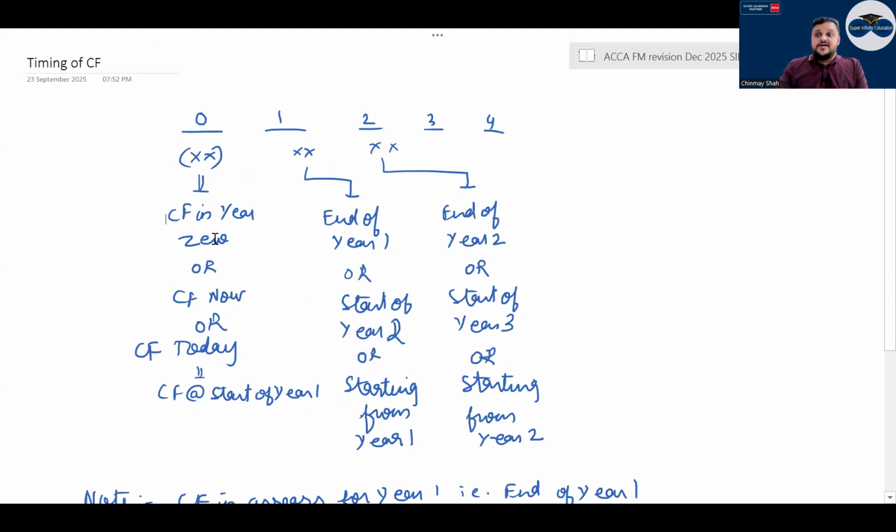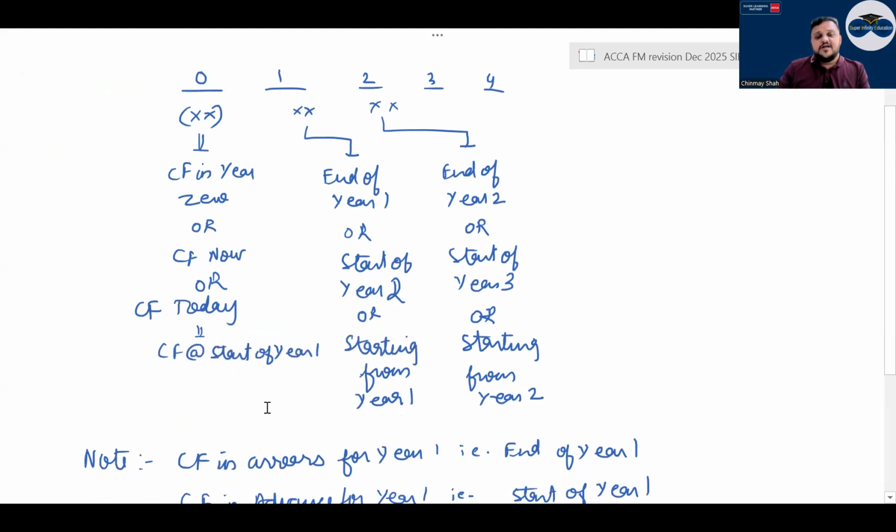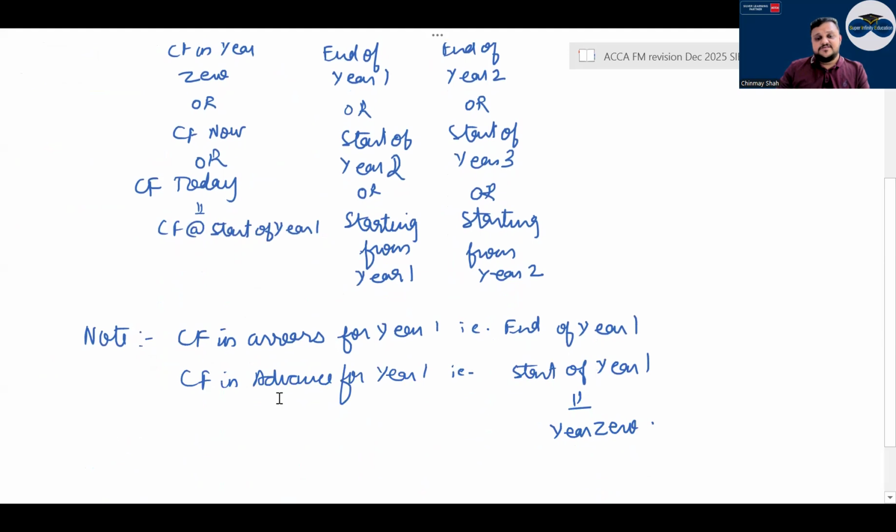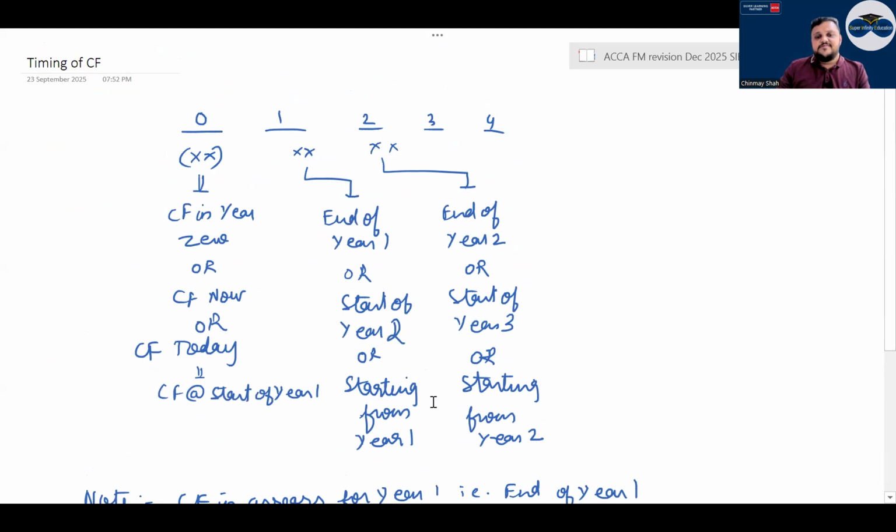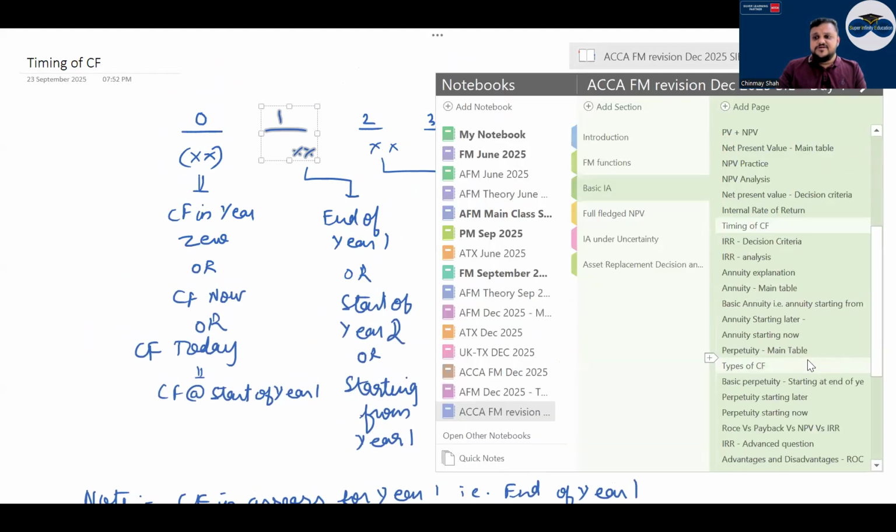Now, whenever going ahead, you have a cash flow in year 0. It can be given as cash flow now, cash flow today, or cash flow at the start of year 1, which will also be considered as year 0. Or it could also be cash flow received in advance in year 1. Cash flow in advance for year 1 means the start of year 1. Correct? End of year 1, start of year 2, or starting from year 1. So whenever I say year 1 cash flow, it will always be at the end of the first year. But if I say in year 1 in advance or at the start of year 1, it will be in year 0. You have to read the wording very patiently, right? Otherwise you will lose the plot.